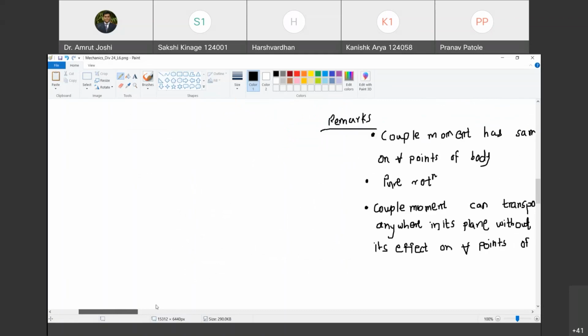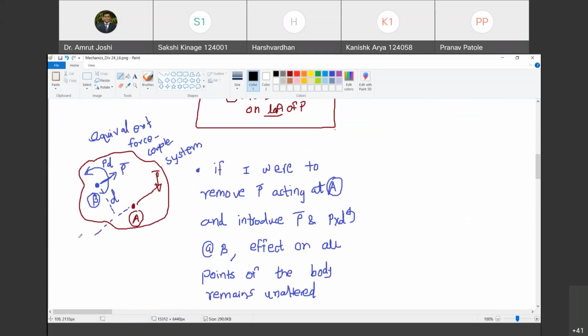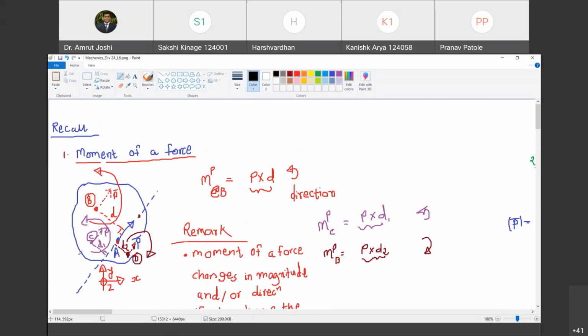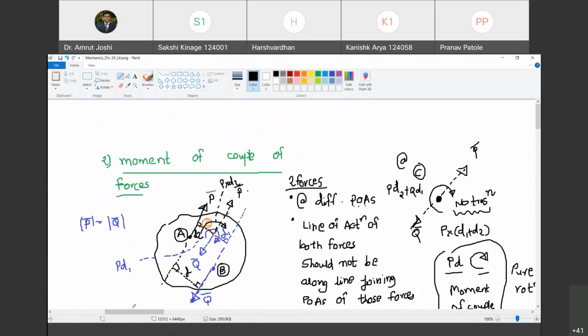So we have now witnessed two distinctly different concepts. One is moment of a force, and second one is moment of couple of forces, which is called couple moment. This couple moment you are acquainted to call a torque, but we don't say that because the word torque does not give us the idea of all these things. Whereas whenever you say couple moment, it immediately strikes us that there are two equal and opposite forces. They are going to balance the tendency of translation, and it can be transposed anywhere in its plane, and it is going to produce only rotation. All these things are understood from the word couple moment. Are you with me? Yes, sir.